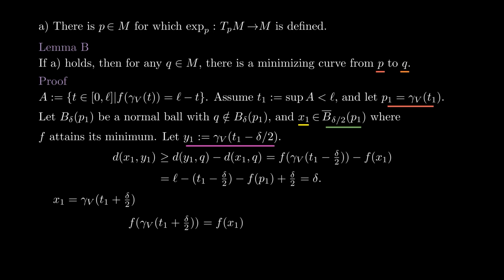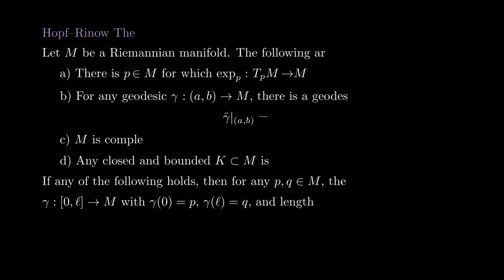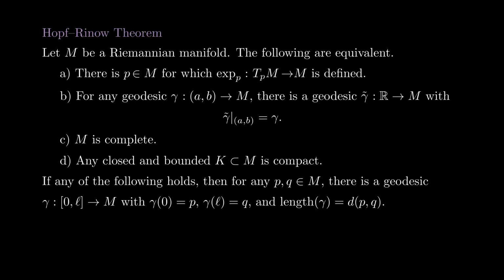Finally, again by the previous lemma, f of x1 is f of p1 minus delta over 2, which in turn is L minus t1 minus delta over 2. This shows that t1 plus delta over 2 is in A, contradicting the maximality of t1. This finishes the proof of the second lemma. Now we come back to the Hopf-Rinow theorem. We can now prove that A implies D.